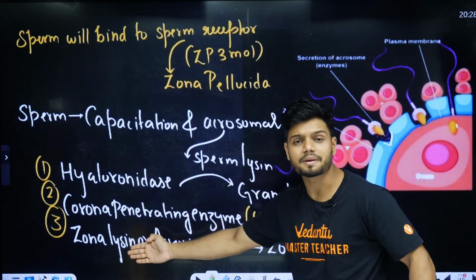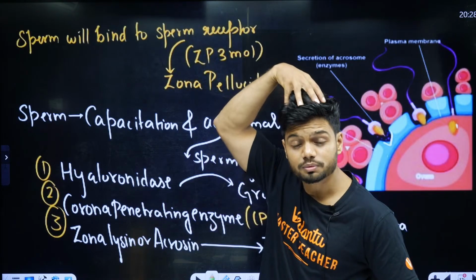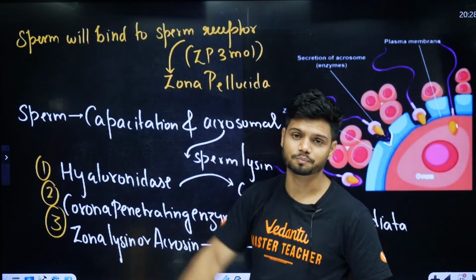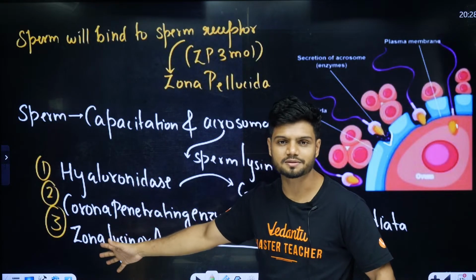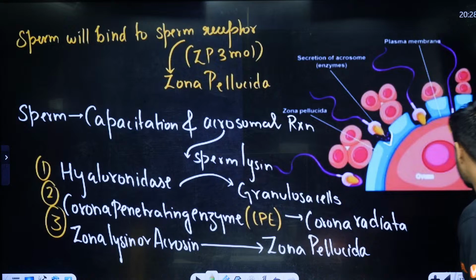All of these enzymes are present where? In the acrosome, the cap-like acrosome. उसके अंदर होंगे सारे enzymes. Okay, so you can write this down also.